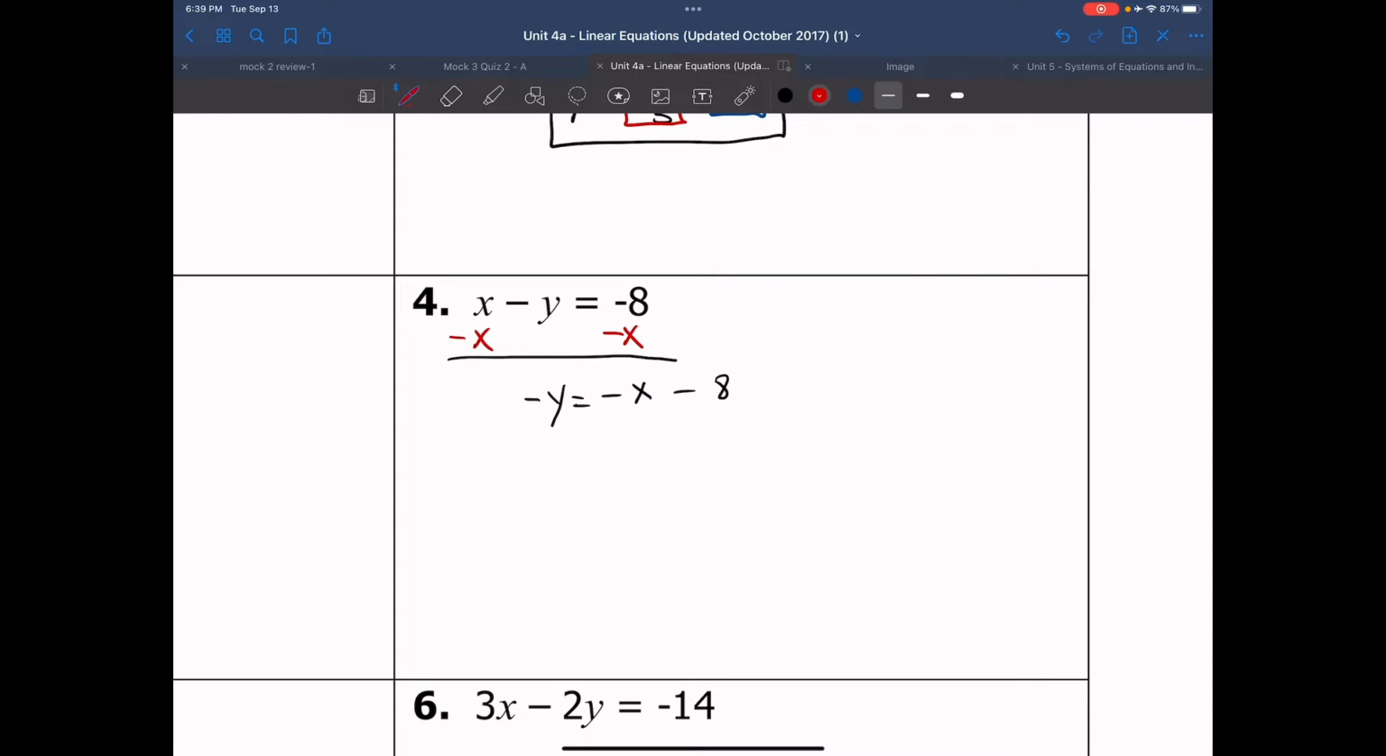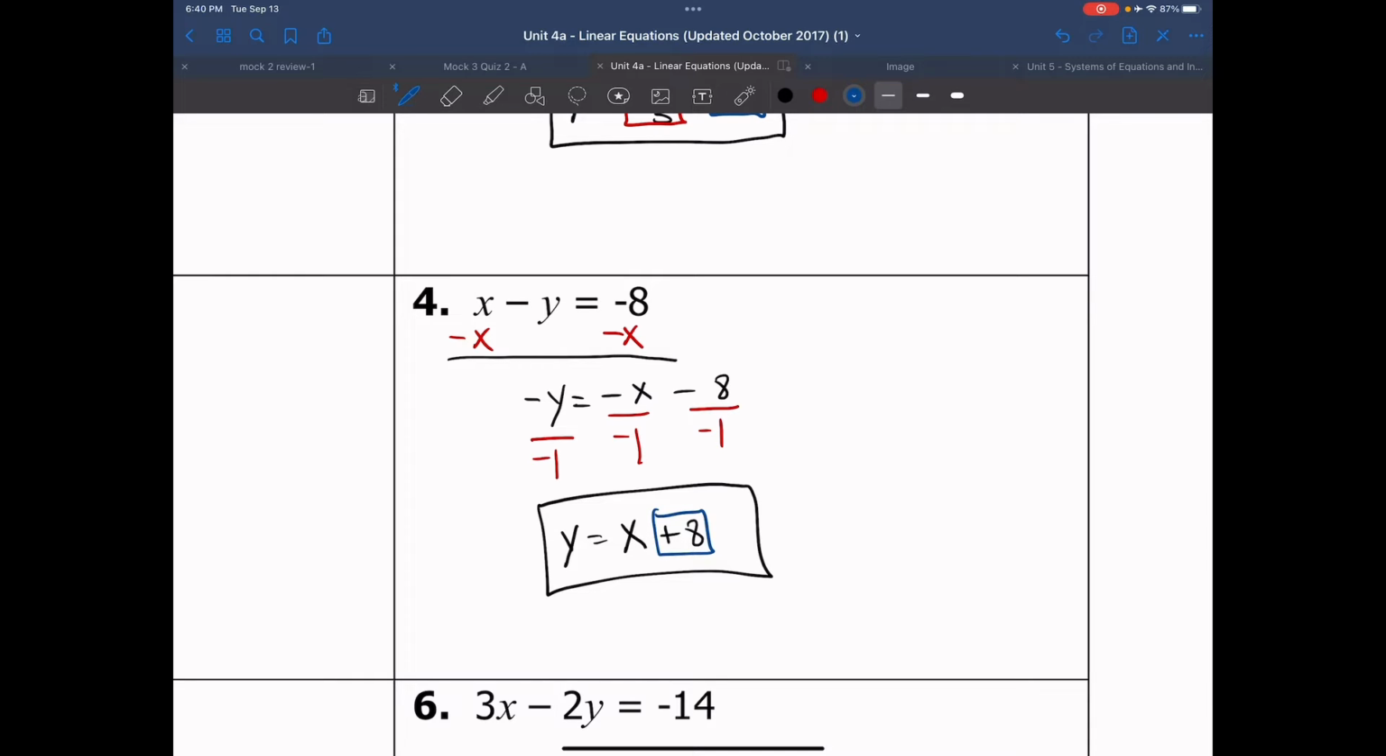Now, we can't have a negative y. So to get rid of negative y, we're going to divide everything by negative 1. Because negative times negative is a positive, so that gives me positive y. Then I got negative x divided by negative 1, which is just positive x. Negative 8 divided by negative 1 is positive 8. So here we go. There's our equation, y equals x plus 8, where 8 is my intercept, and my slope is, even though it's nothing there, it's assumed to be 1 over 1. So if there's not a coefficient in front of x, it's 1 over 1.